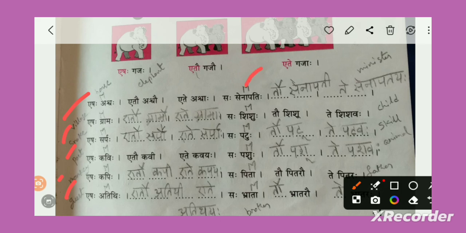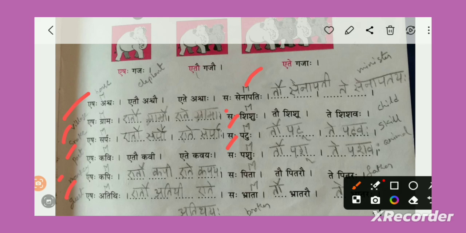Saha senapatihi, one minister. Tau senapati, two ministers. Te senapatayaha, multiple ministers. Saha shishuhu, one boy child. Tau shishu, two boy children. Te shishavaha, multiple boy children. Saha patuhu, one skill. Tau patu, two skills. Te patavaha, multiple skills.